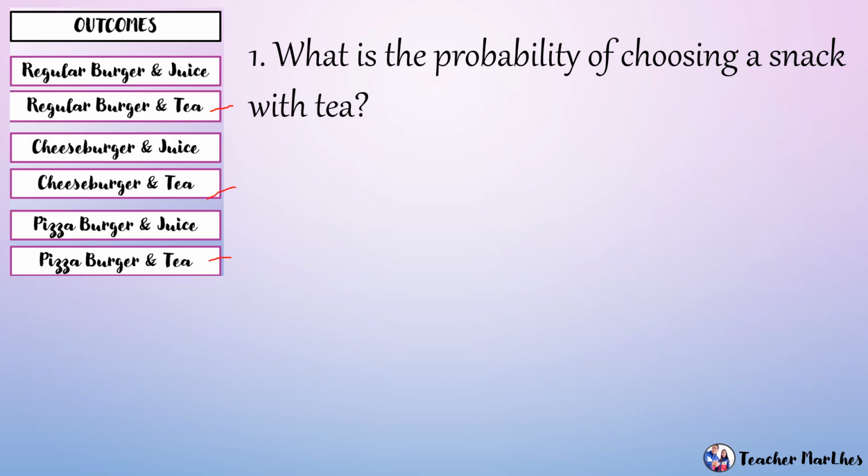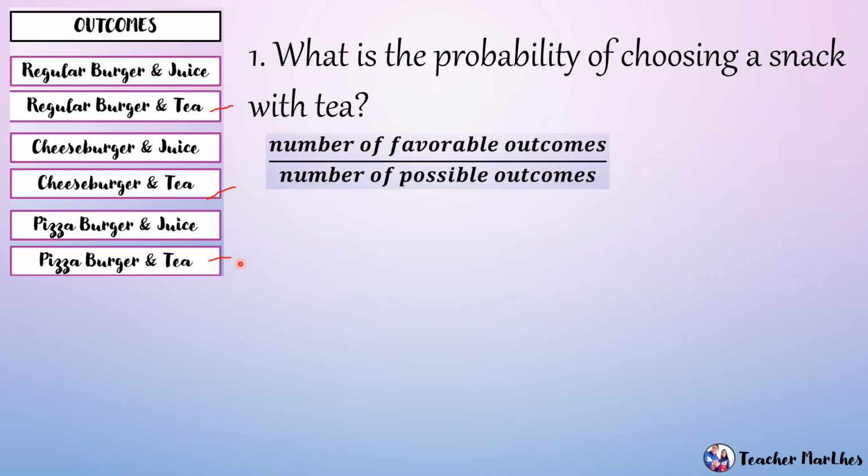So, we have regular burger and tea. Then, second, cheeseburger and tea. Third, pizza burger and tea. So, therefore, yung number of favorable outcomes natin ay 3. Then, yung number of possible outcomes natin ay ilan ito lahat? So, we have 6. Again, favorable outcomes, 3.